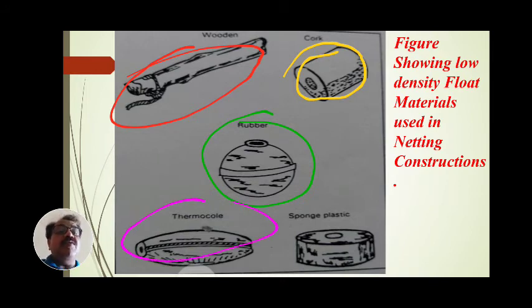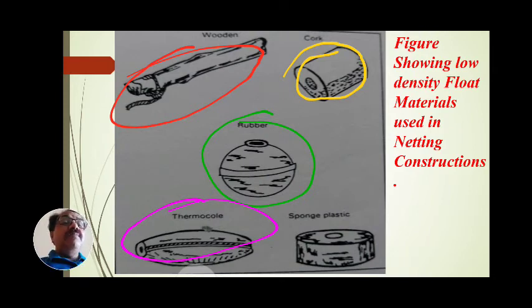Then this is the thermocol, which is coated in pink color, and these pink floats are the thermocol floats. Among all these floats, the buoyancy of the thermocol float is higher, 900 gram per 1000 cc, and that's why thermocol is used abundantly. But its power to withstand pressure is very low, and due to thermocol, most water bodies are polluted. Hence, the government has banned thermocol.